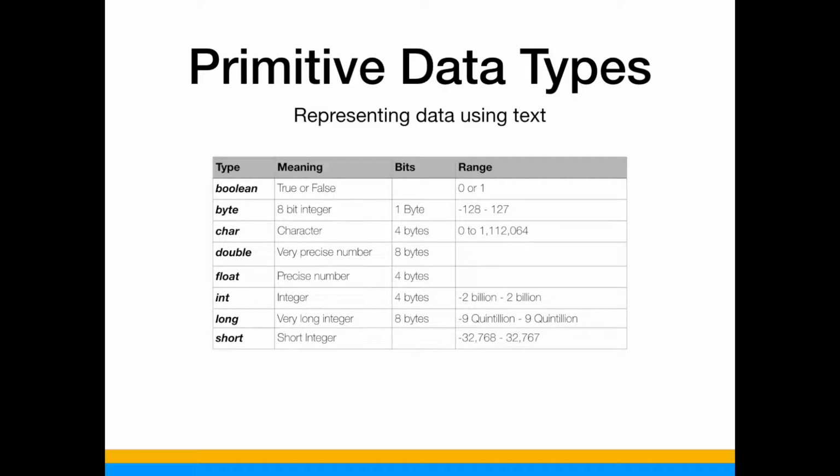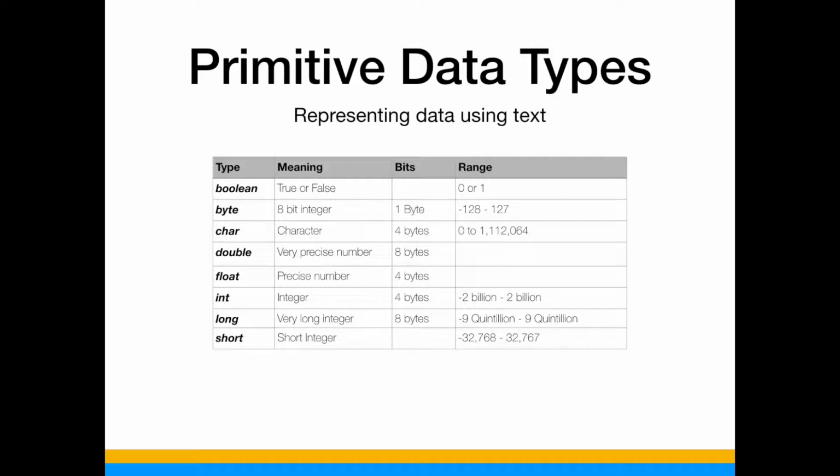Then you have characters, which represent letters, so that way we can understand letters with a computer. In Java, a character is using 4 bytes, and that also has to do with Unicode. That's the reason why it's bigger than other languages, but it's more than enough characters to represent everything that we need to represent.